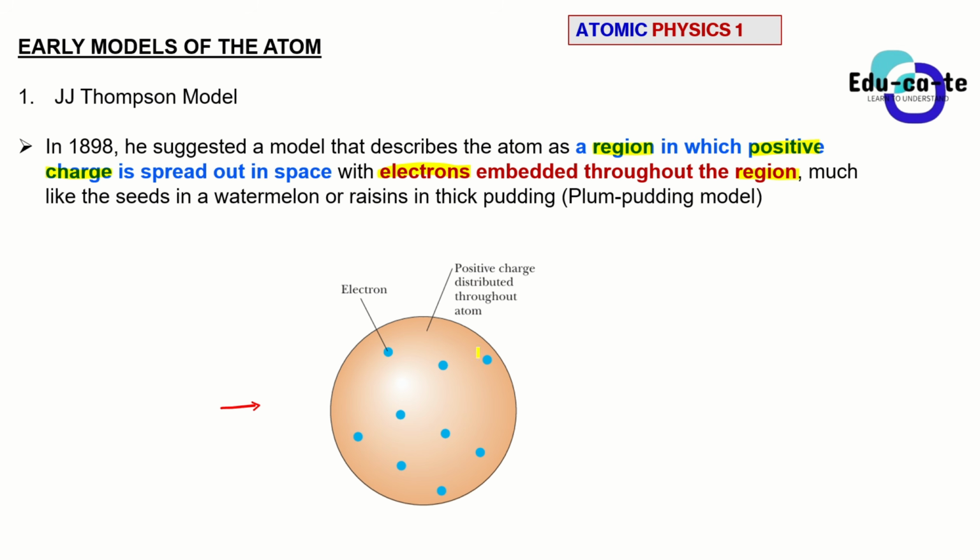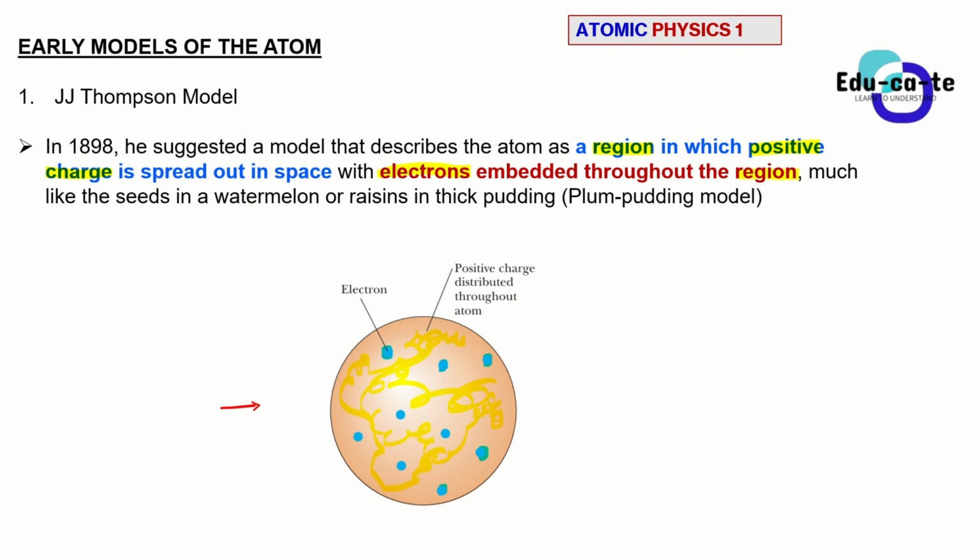When we look carefully at this plum pudding model, you can see that all of this pink region is a region of positive charge. J.J. Thomson suggested that the atom is full of positive charge, and the electrons were just small dots attached to this region of positive charge.